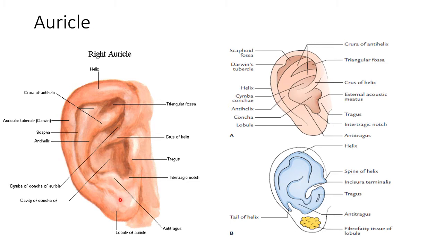Now below here you can see where the cartilage is absent, and just fibrofatty tissue covered by skin is present. This is called the ear lobule. Generally there will be a piercing here for whoever wears earrings. This is the place where the piercing is done, so as to avoid damage to the cartilage.